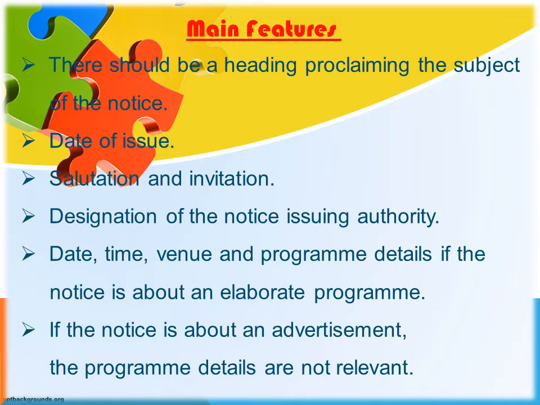For example, if this notice is published by English Club, we write Secretary English Club. I will show you this in template. Okay. The next feature is date, time, venue and program details if the notice is about an elaborate program. On the left side, one after another lines, we write date, time and venue of the program.